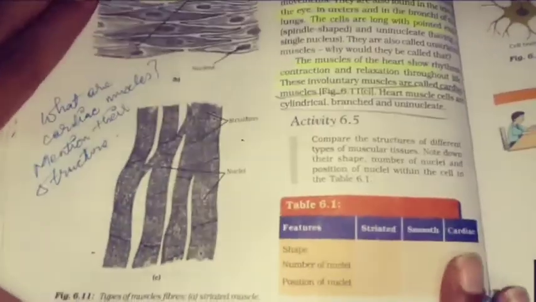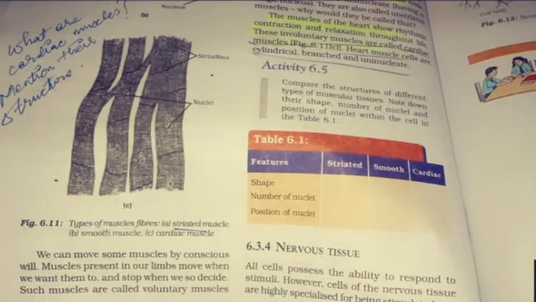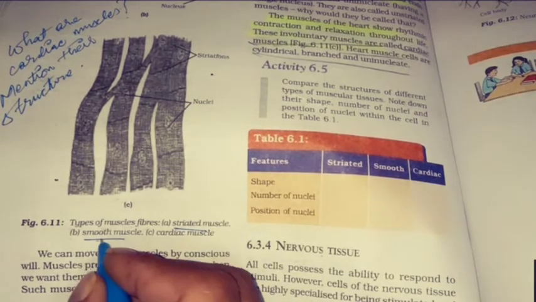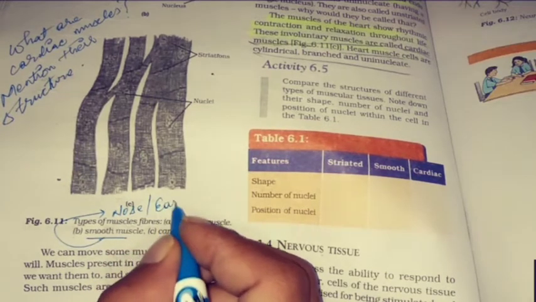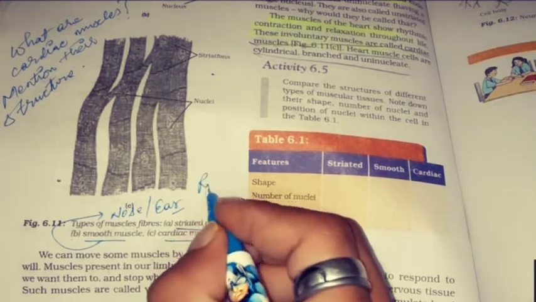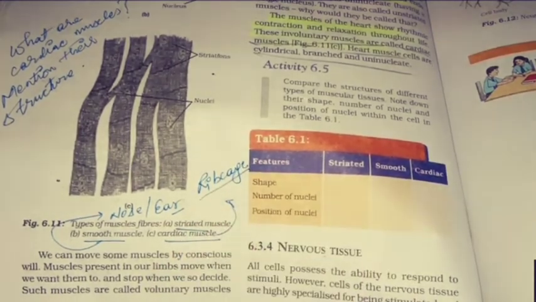Types of muscle fibers. Muscle fibers may be striated, means long, long and straight. There may be smooth muscles. Smooth muscles are present in your nose, ear. Cardiac muscles, that is rib cage, that help in the protection of heart and the lungs.